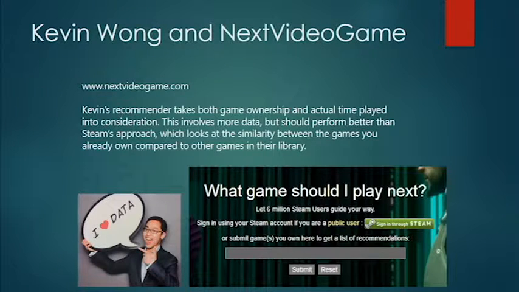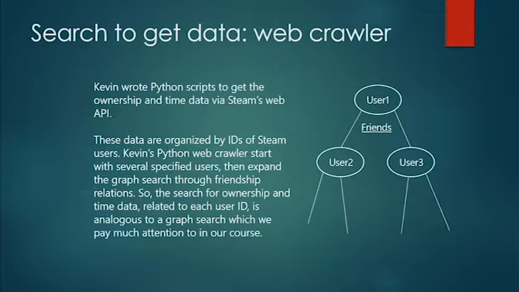So here comes Kevin Wong and his project Next Video Game. Effective machine learning methods are used and more data are taken into consideration in it. More data? A big fact is, the actual time you've spent on a game tells more information than whether you have it or not. To get the ownership and time data of Steam users, Kevin wrote a Python web crawler.